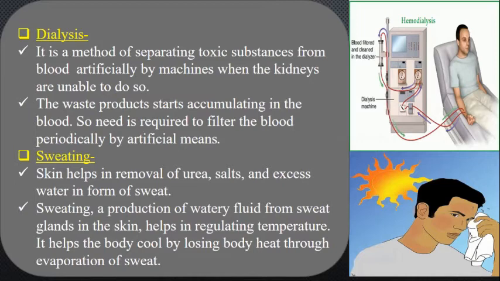So what is this? It is a method of separating the toxic substances from the blood by machines. Here you are seeing the figure of the dialysis. A person whose kidney has failed is connected to a machine which is called a dialysis machine.